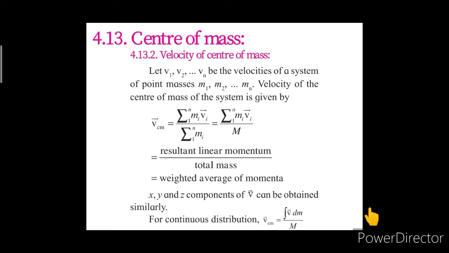Now the x, y and z components of velocity v can be obtained similarly in the same manner, and for a continuous distribution, the velocity of the center of mass of the system is given as integration v dm upon the total mass of the system, that is capital M.